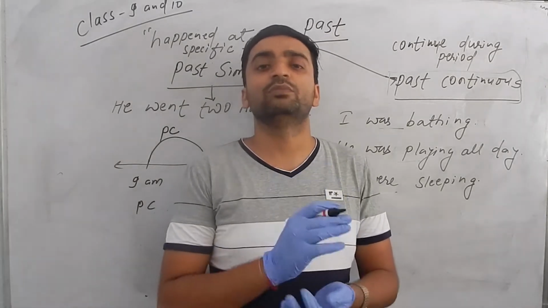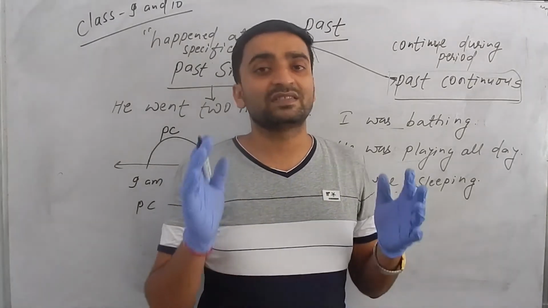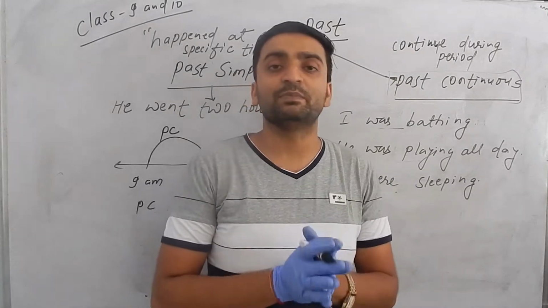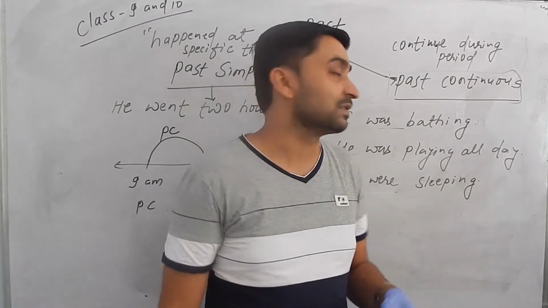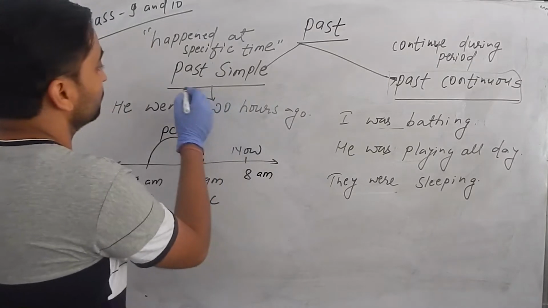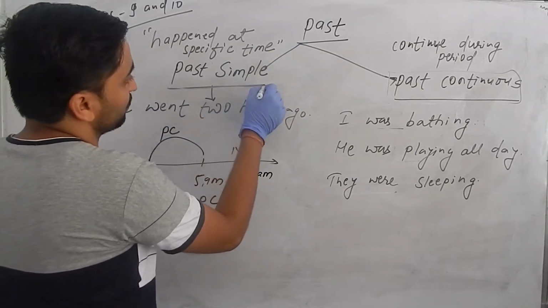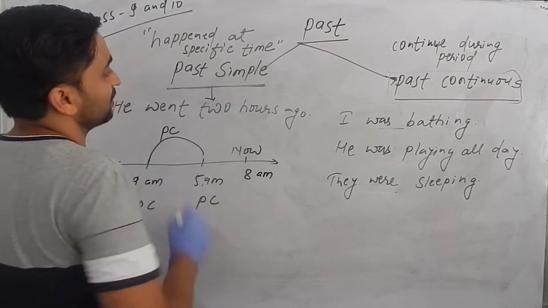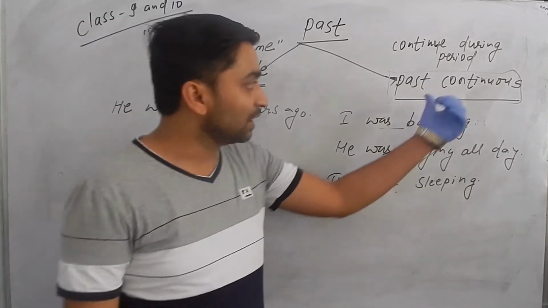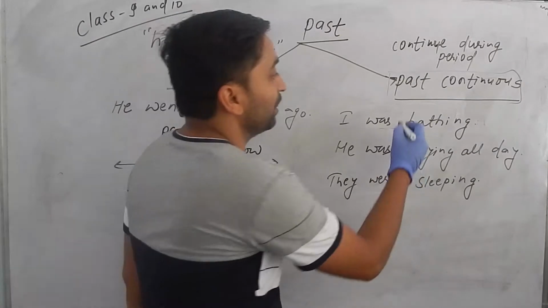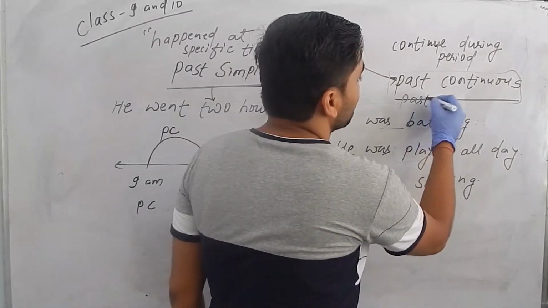One more important thing is to understand the difference between simple past and past continuous tenses. Let's see the board. Simple past, which we have already discussed, is also called past simple. Similarly, past continuous is also called past progressive.